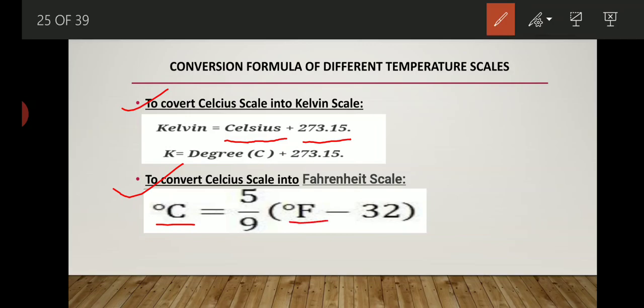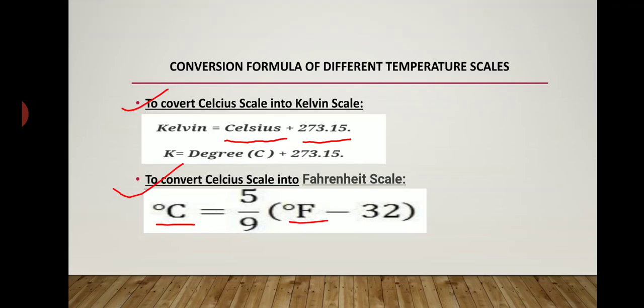By applying this formula, we are able to convert the Celsius scale into the Fahrenheit scale. Suppose the value of the Fahrenheit scale is given to you and in the question it is asked to find the value of the centigrade scale. By applying this formula only we will get our Celsius scale.